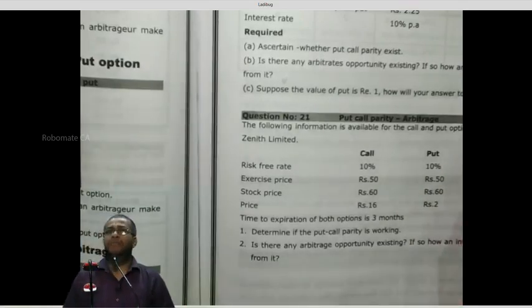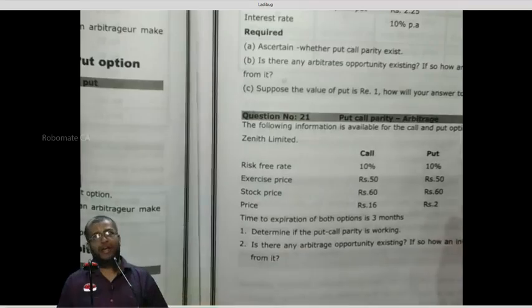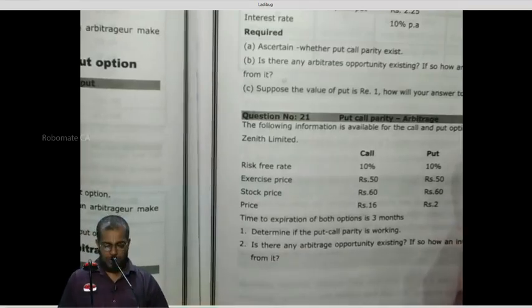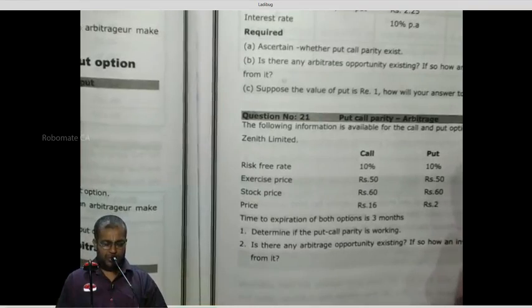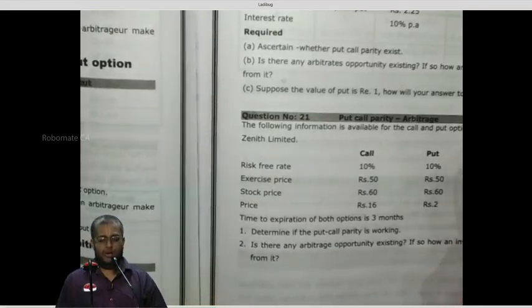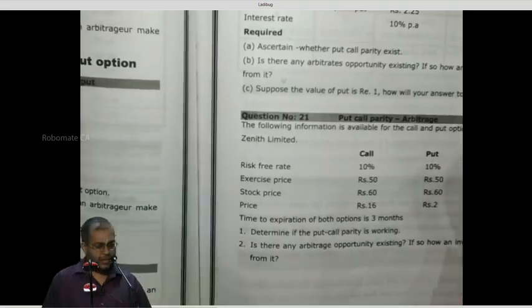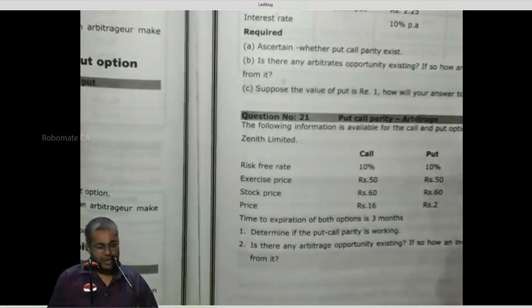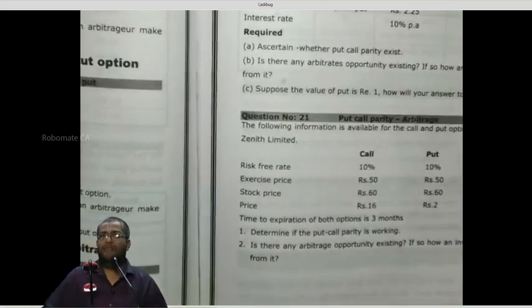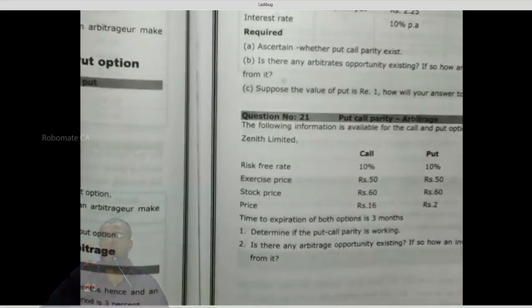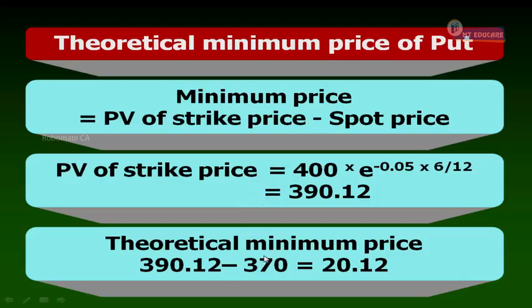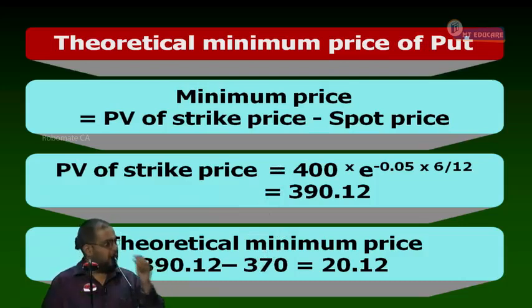Now, minimum value of put is equal to, please write, minimum value of the put is equal to 390.12 minus, PV of X minus spot 370. The minimum value of put is present value of strike price minus spot price or not? Present value of strike price is 390.12 minus 370. What is the minimum value of put option? 20.12. The put is minimum worth 20.12.